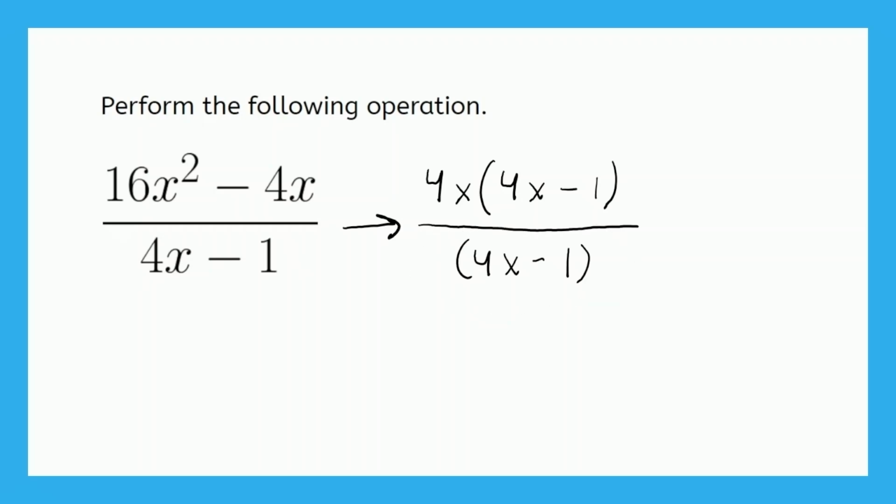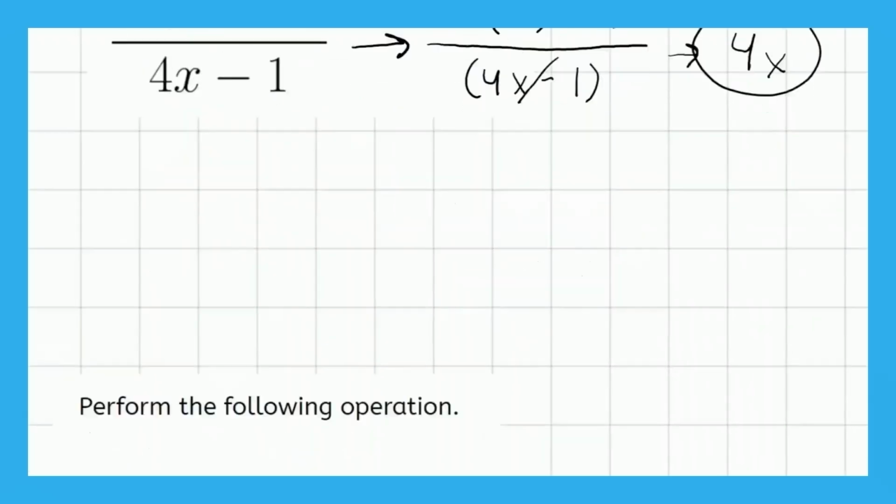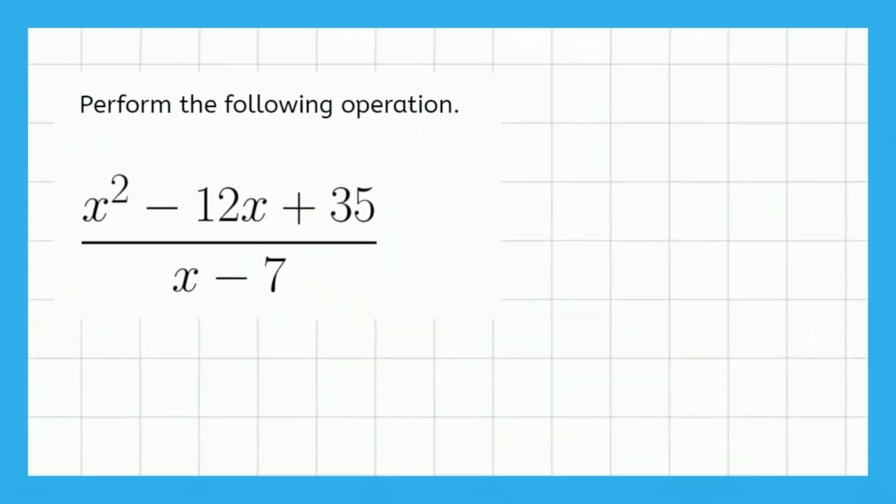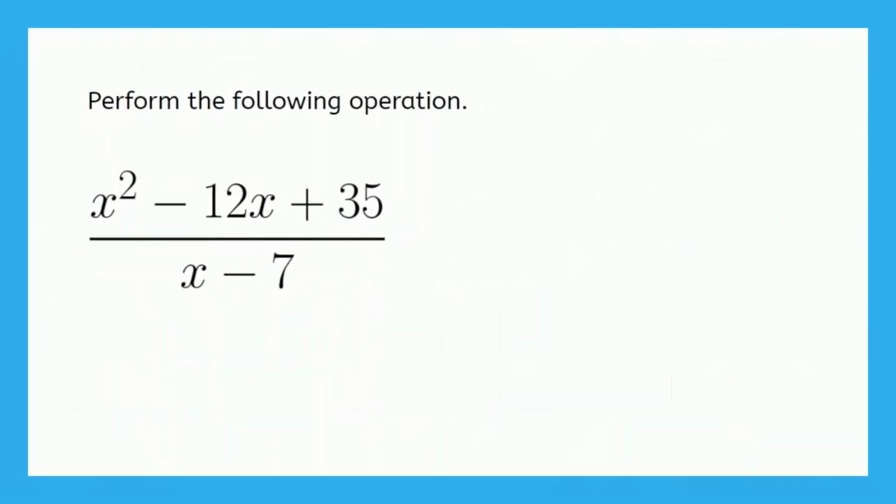And now we have a 4x minus 1 on the top and bottom, and so we can cancel those. So 4x is the only thing we have left over, so we can just write that 4x is the quotient after simplification. So this next one here, again, as usual, is going to require factoring, but it's going to be a different kind of factoring.